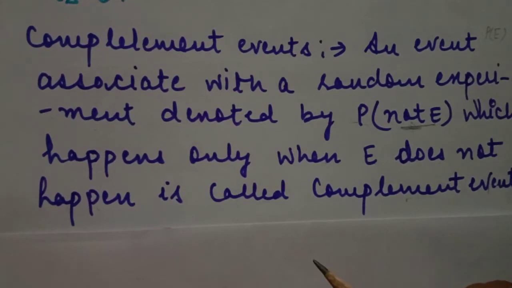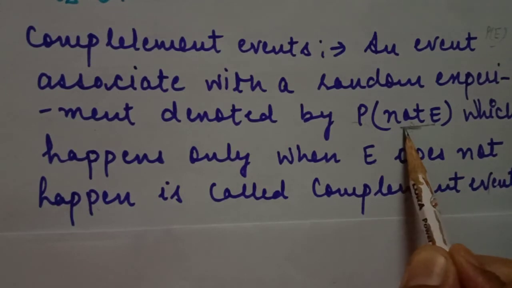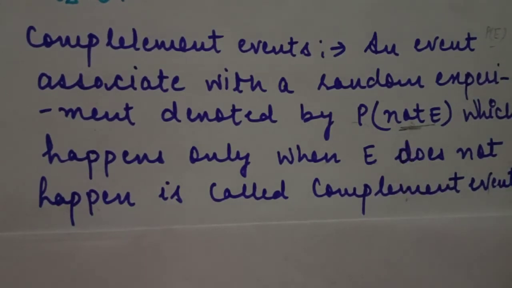So what is a complement event? An event associated with a random experiment, denoted with P not E, which happens only when E does not happen, is called a complement event.